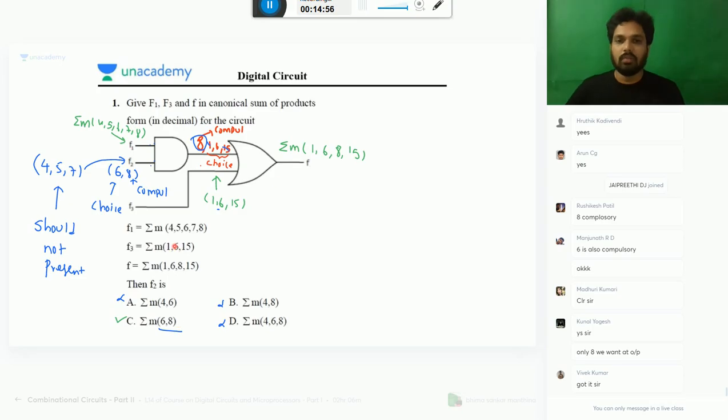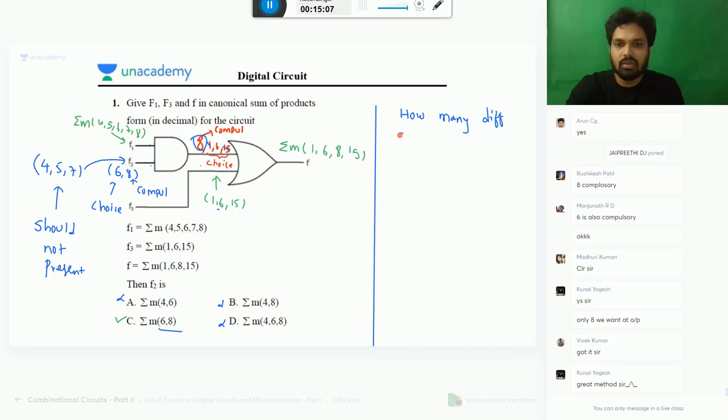Now my question: how many different solutions are possible? Thank you, Kunal. For F2, in this question, how many different solutions are possible for F2?